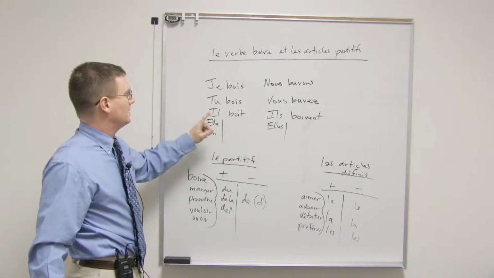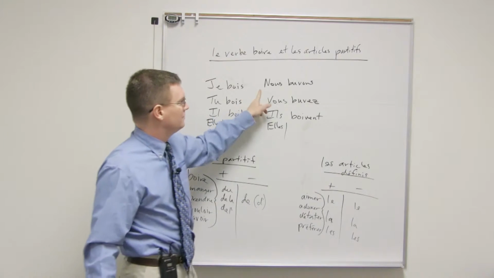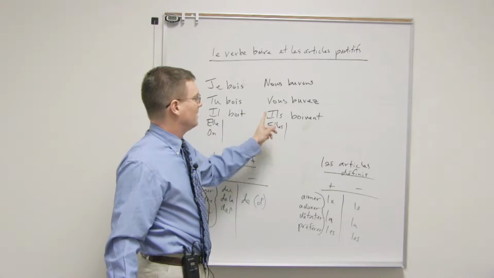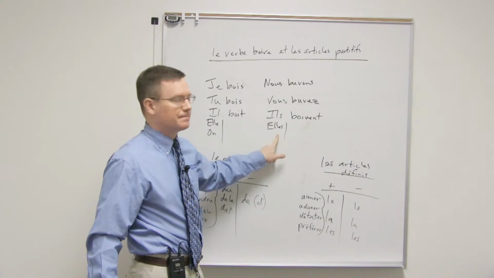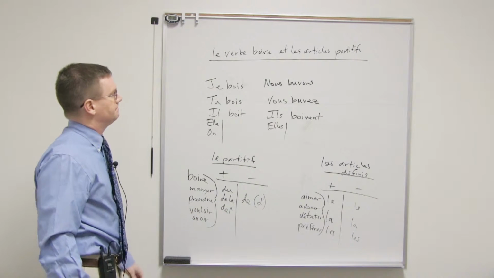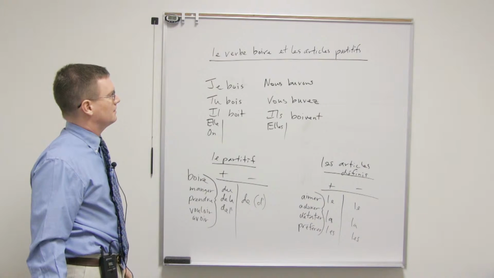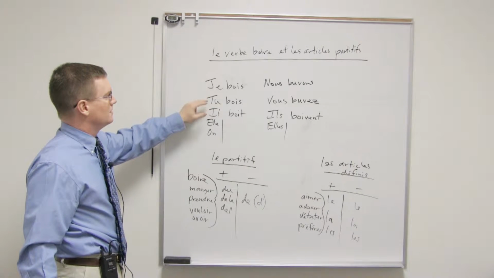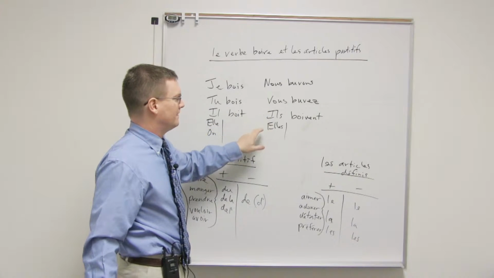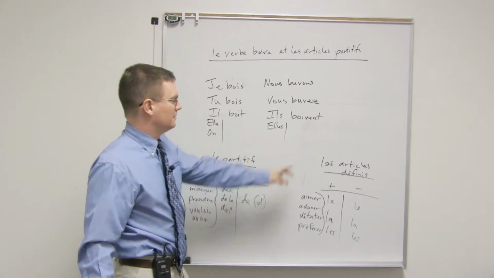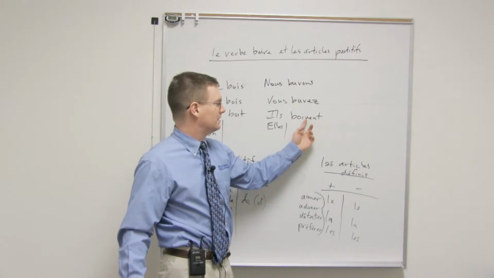You are drinking, tu bois, il boit, elle boit, on boit, nous buvons, vous buvez, ils boivent, elles boivent, they are drinking, all female. So, let me pronounce it one more time. Je bois, tu bois, il boit, nous buvons, vous buvez, ils boivent, elles boivent. Notice the NT aren't pronounced, just the V right here.